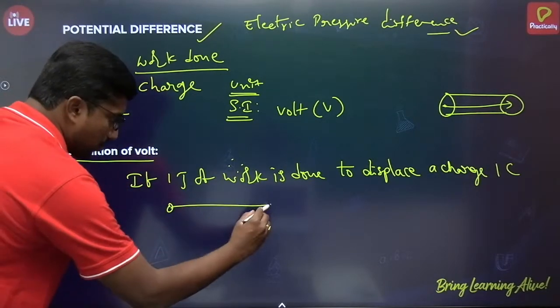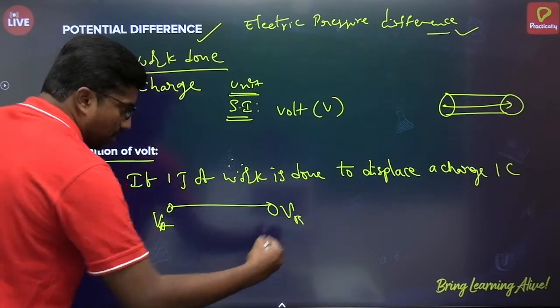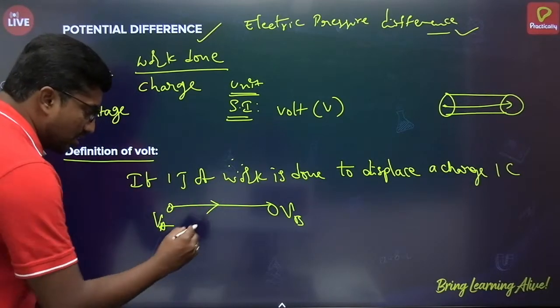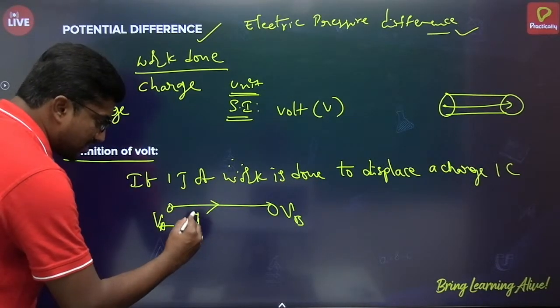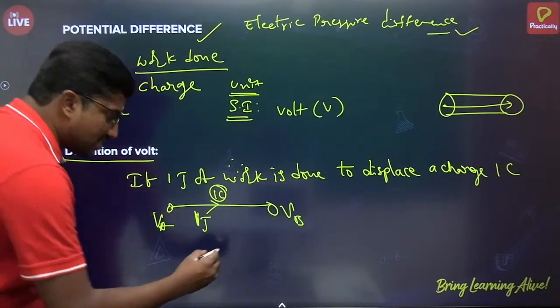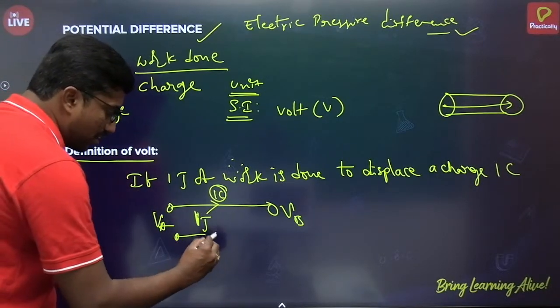Suppose I take this conductor with the potentials at the points VA and VB. If 1 joule of work is done to displace 1 coulomb of charge between these 2 points, then the potential difference across these 2 points is said to be 1 volt.